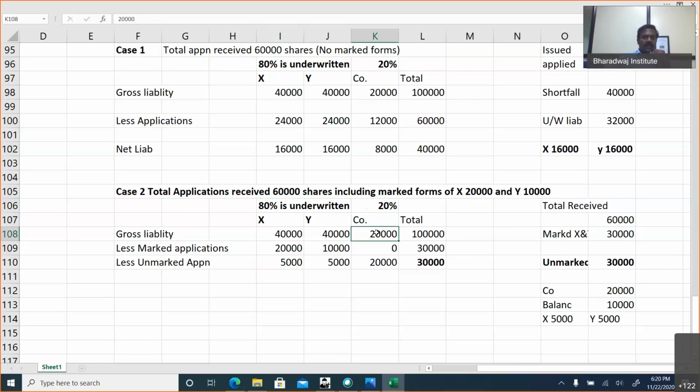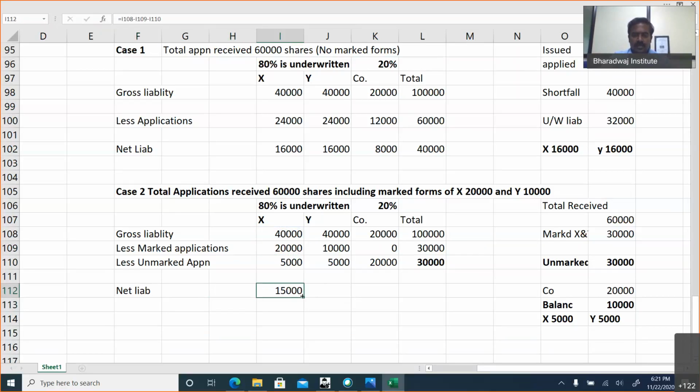For its own shares, it is taking the responsibility of 20%. That is 20,000. So let us assume I am the company, you are X and your friend is Y. We are responsible for 20,000 shares. So unmarked application means a direct application received by us. In this, we'll adjust our portion. The balance left is 10,000. That will be shared by X and Y in the ratio. So if you look at the net liability, 40,000 minus 20,000 minus 5,000.